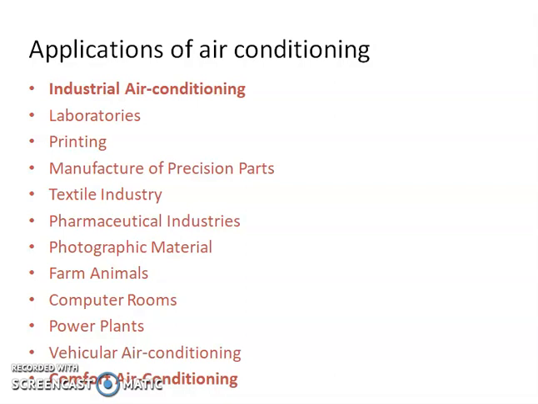Human beings do not feel comfortable if some extra effort is required by the body to reject the energy. Therefore, the temperature, humidity and velocity at which the human body does not have to take any extra action is called a comfort condition. And comfort condition is also sometimes called neutral condition.